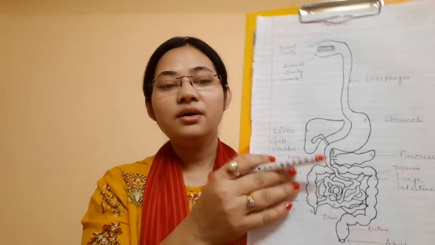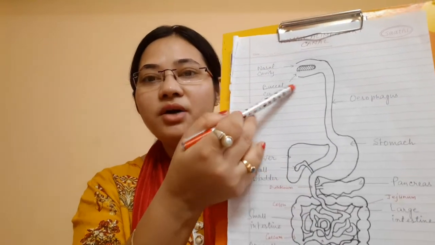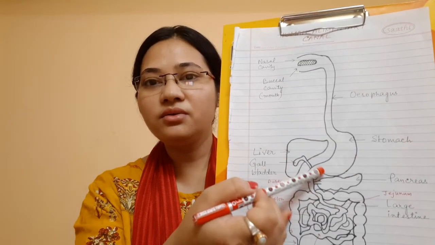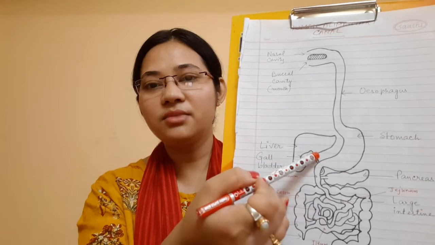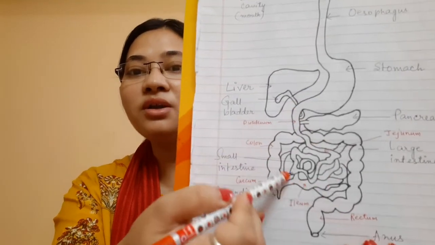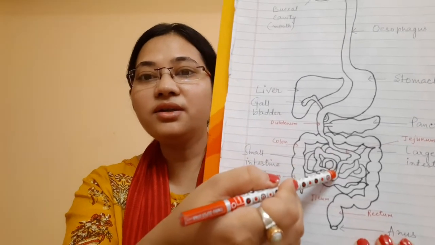Okay, so just now we have studied the digestion of food in the mouth, and we also now know the digestion of food in the stomach. Now after that the food slowly starts moving to the small intestine. In the small intestine also there are certain enzymes which are called intestinal juices, which help in complete digestion of the food. So this is a very common question. Okay, what happens to the food in the small intestine and how is it digested?